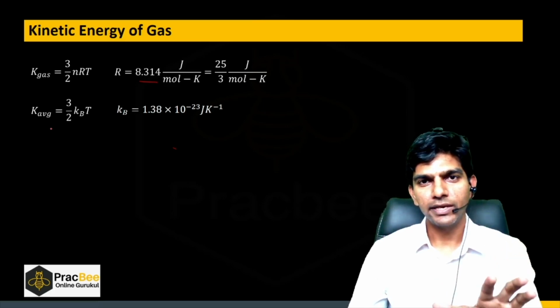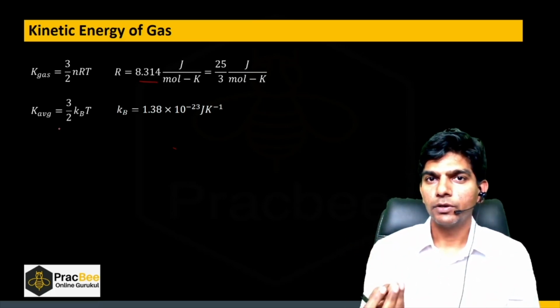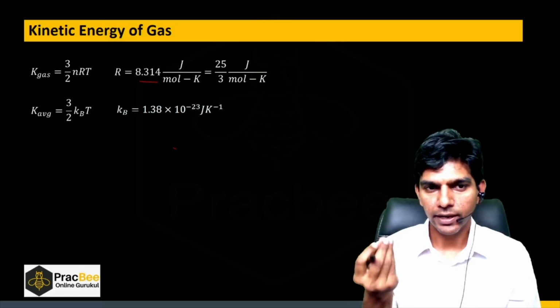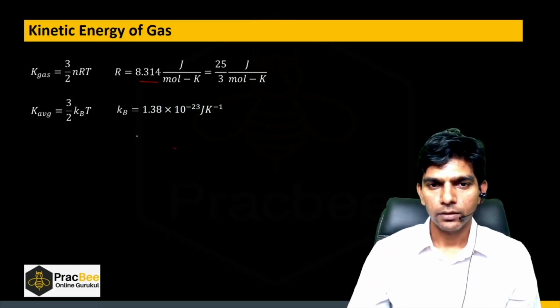And there is one more thing which is known as the average kinetic energy. The kinetic energy of the gas is the kinetic energy of the entire gas, and average means if you're talking about one molecule. So the kinetic energy of one molecule on an average will be 3 by 2 kBT.